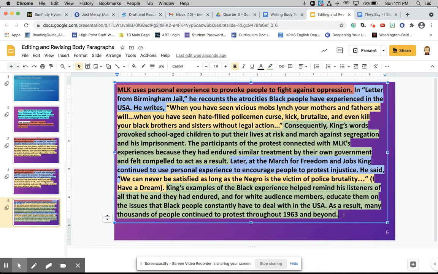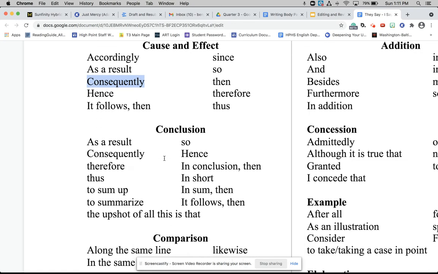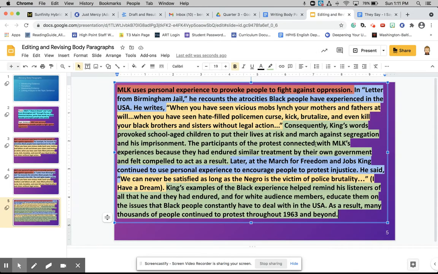And then finally, I just need to add in a summary sentence at the end. So my key points here, again, this is going to go back to what we said for our thesis. The key points are that Martin Luther King's words provoked people to fight against oppression. Now, we don't want to say that exactly the same, right? So let's look at the conclusion words here. As a result, consequently here again, right? Some of these are repeated. In conclusion, in sum, to summarize, there's a lot here, right? I like in short. I'm going to use in short to start this sentence.